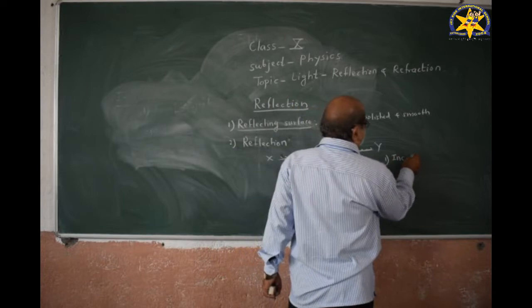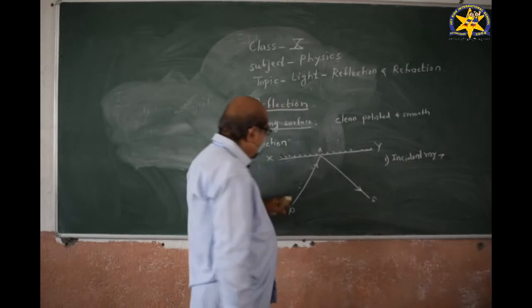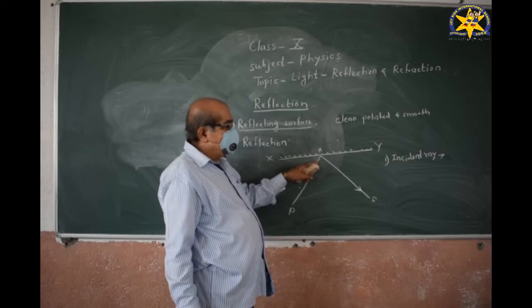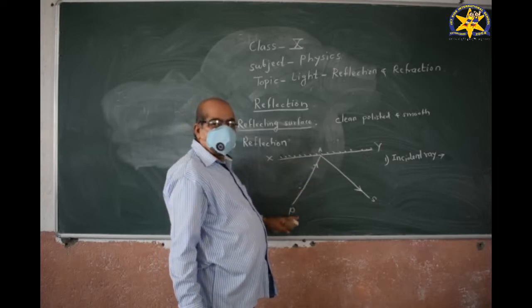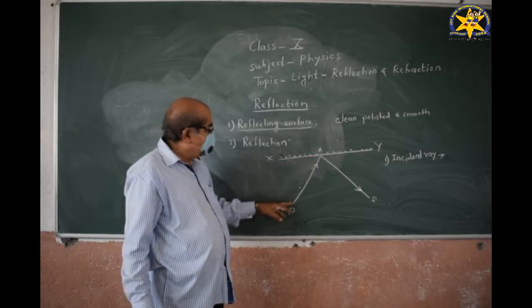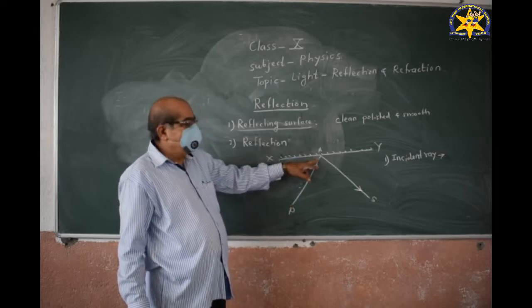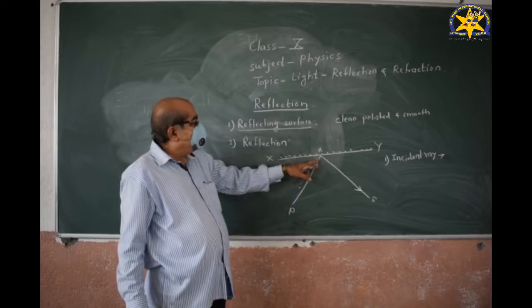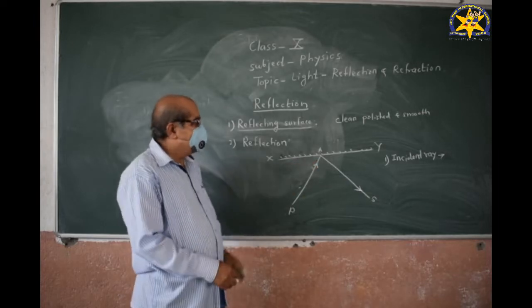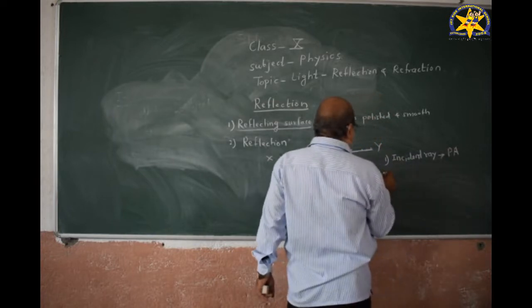Incident ray. What is meant by incident ray? The ray of light striking the reflecting surface is called the incident ray. PA is the incident ray because this is the ray of light striking the reflecting surface. Thus, PA is called the incident ray.